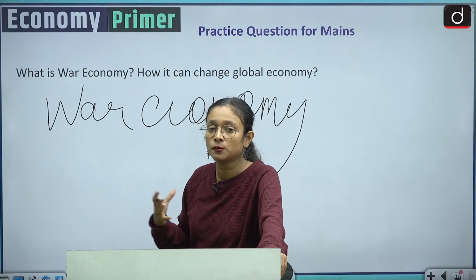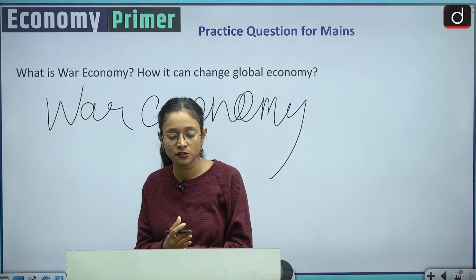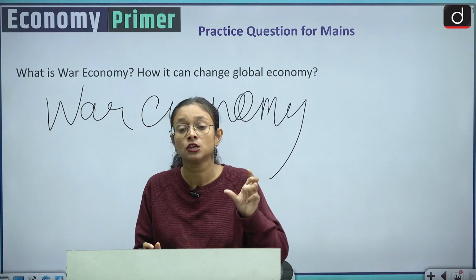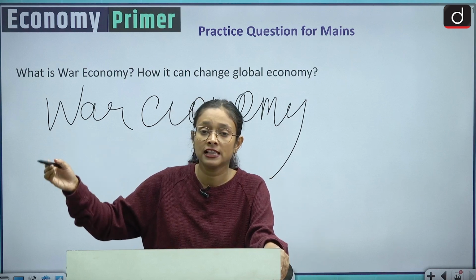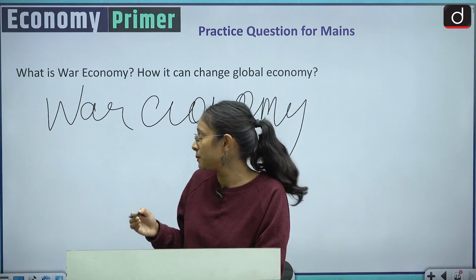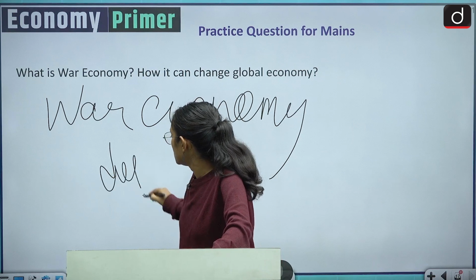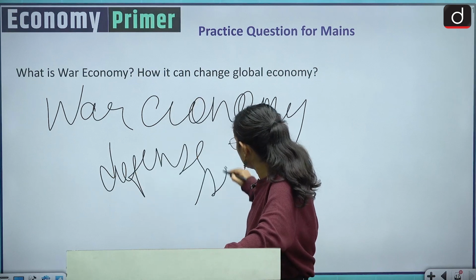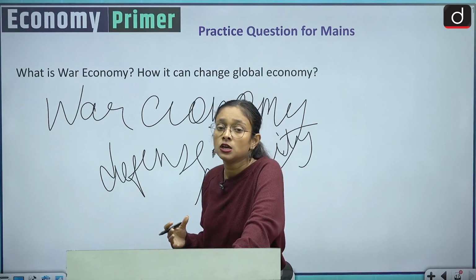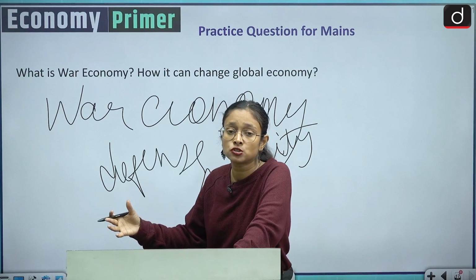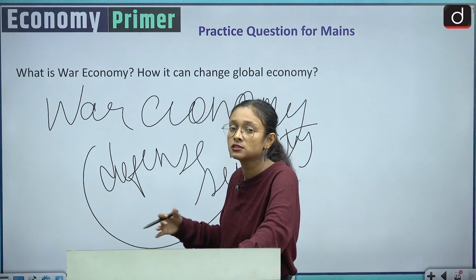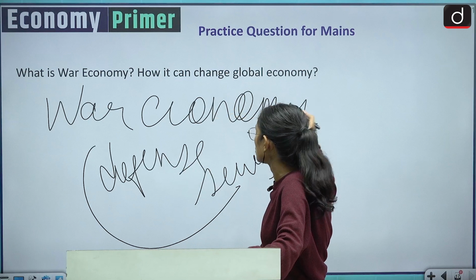Here the nature of the economy changes. Earlier we had a different kind of policy. Suppose you have a policy and budget allocation, investing this much in education, this much on health, this much on defense, and this much on security. Now the turn will change, and people start investing in defense, security, technology. Instead of investing in health, education and social issues, they start investing in such things. So the war economy's nature changes. This is called the war economy.